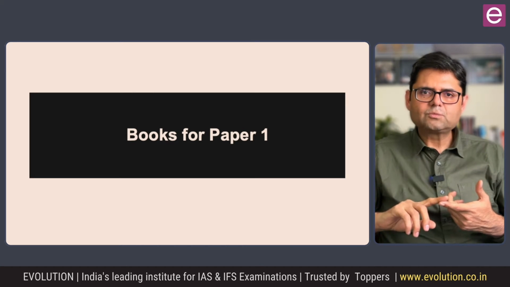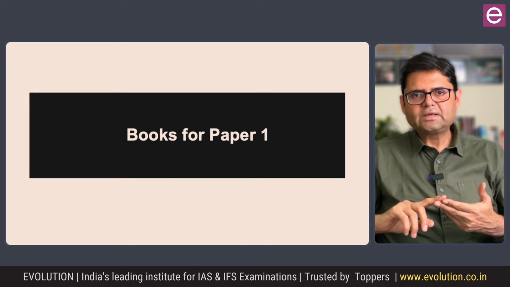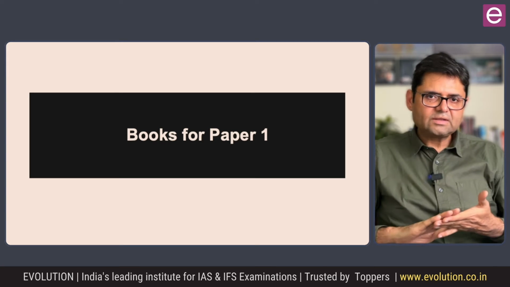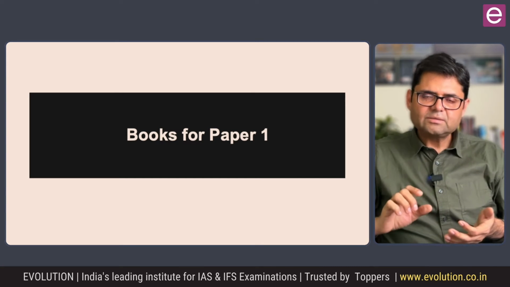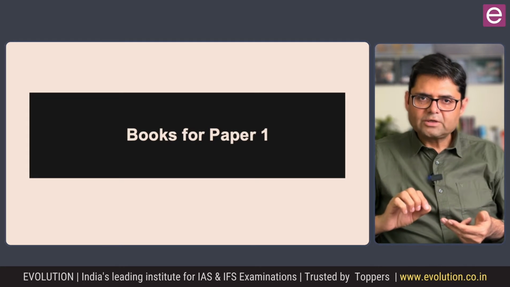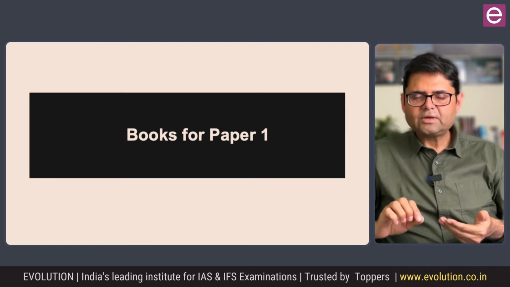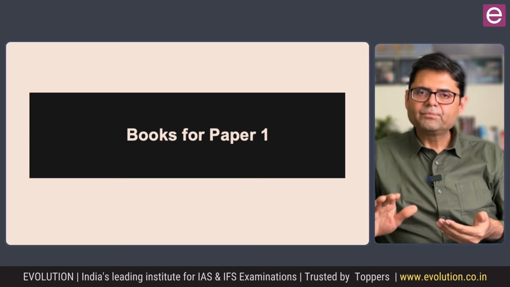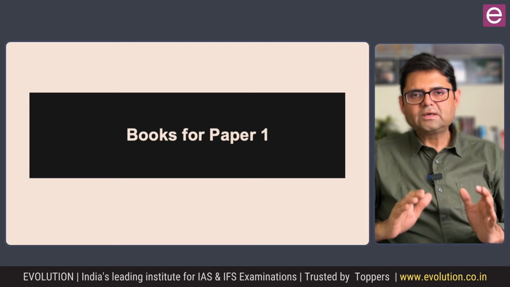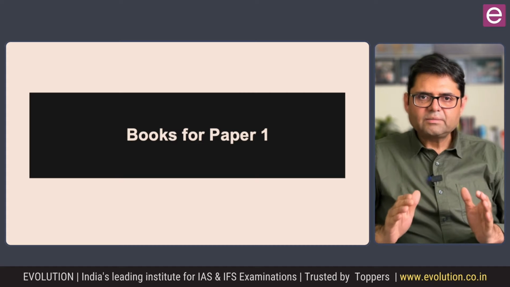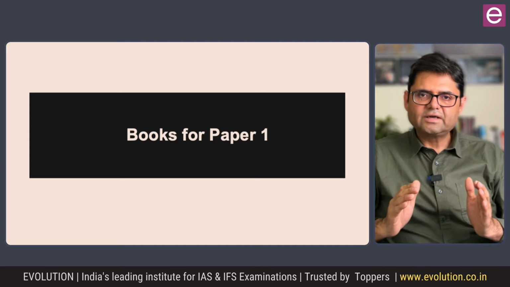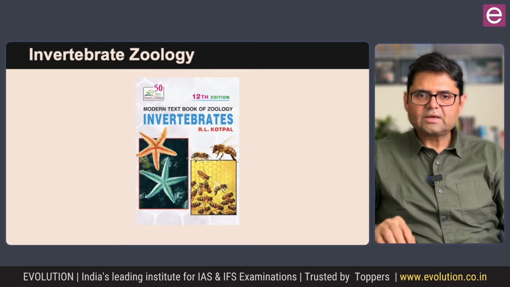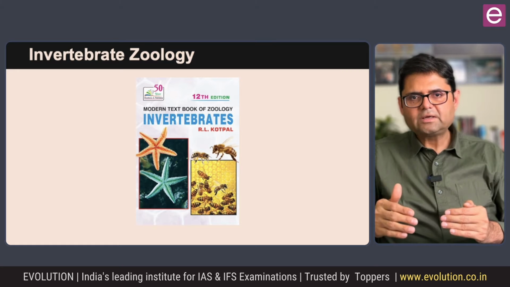Paper 1 first and foremost has invertebrate zoology, then vertebrate zoology, and comparative anatomy. These were the three topics of section A. Then in section B, you have ecology, economic zoology, ethology, that is animal behavior, biostatistics, and bioinstrumentation. 5 areas in section B and 3 areas in section A. In total, 8 topics, 8 sections in paper 1, and these 8 sections demand at least 8 different books for preparation. So here we are with my recommendation for invertebrate zoology.